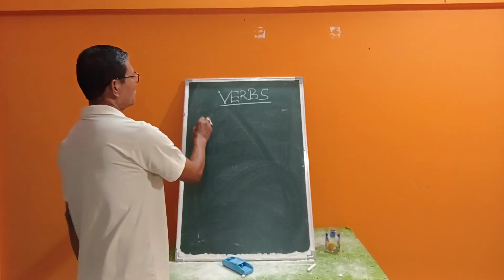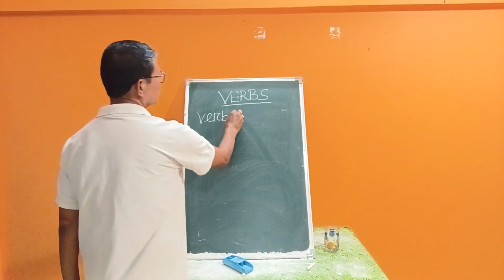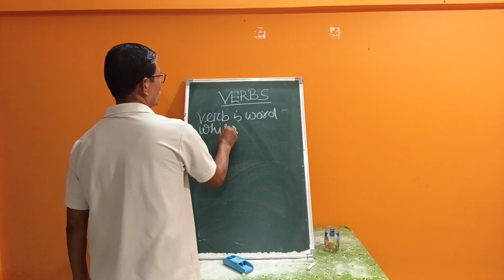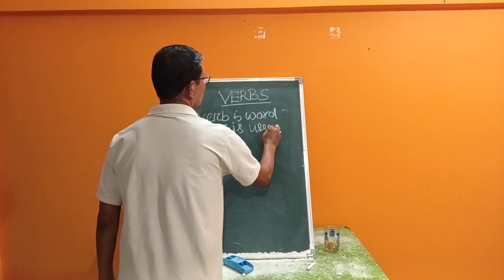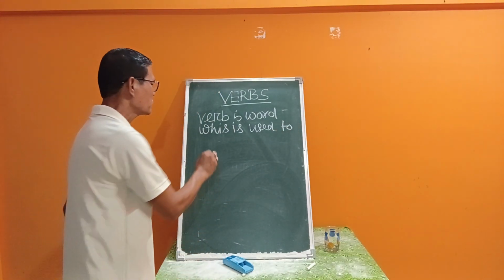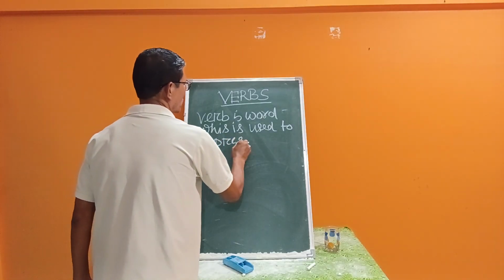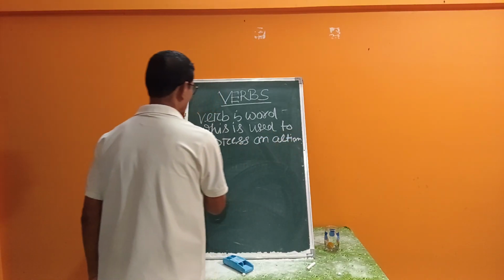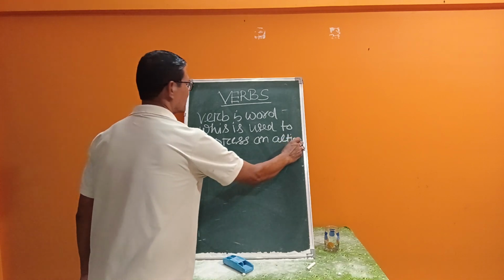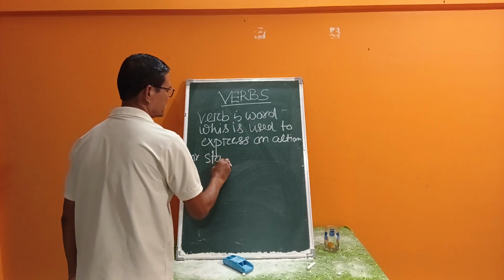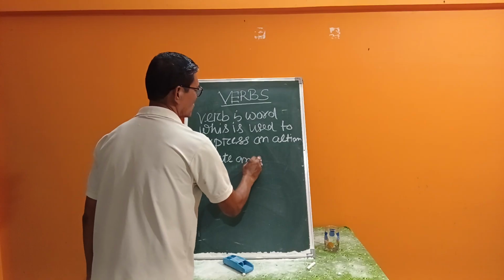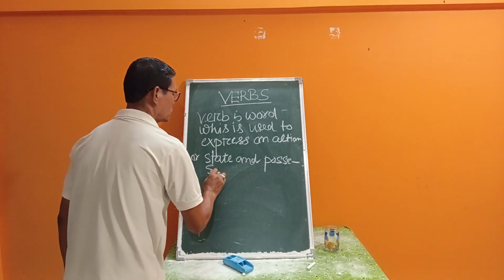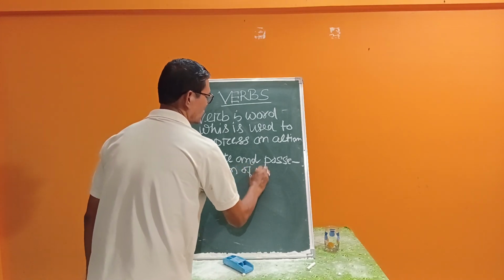What is a verb? A verb is a word which is used to express an action, state, or possession of the subject.